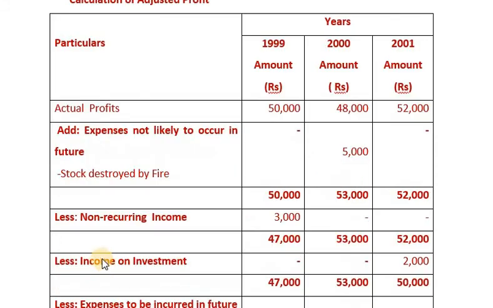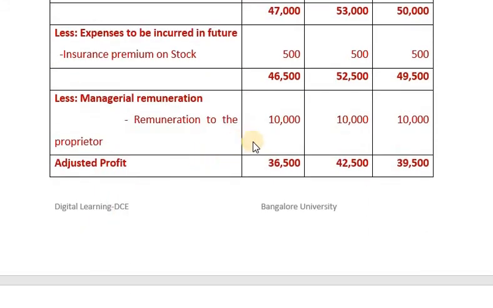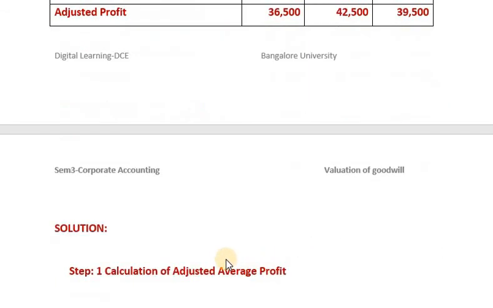So, this managerial remuneration should be deducted to the extent of 10,000 every year. So, 46,500 minus 10,000, 36,500; 52,500 minus 10,000, 42,500; 49,500 minus 10,000, 39,500.